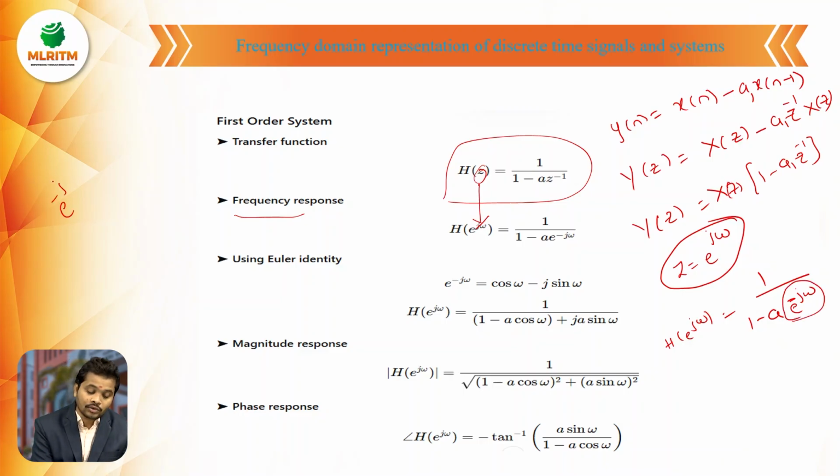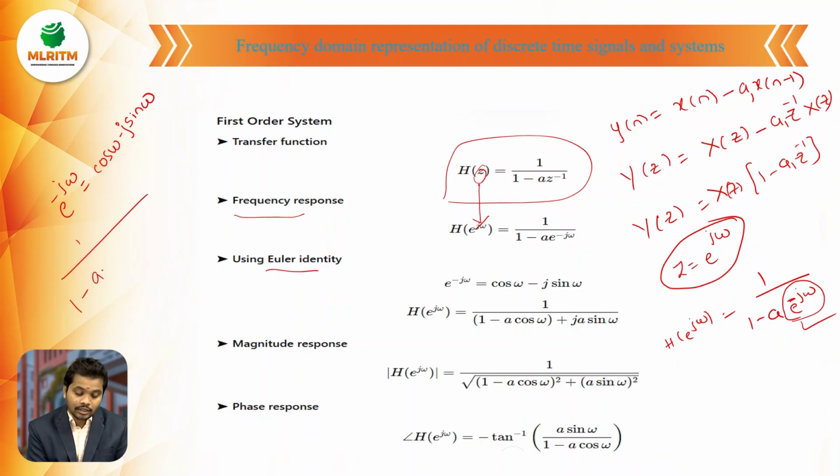Using Euler's formula identity, e power minus j omega can be written as cos omega minus j sin omega. So in place of e power minus j omega, I am substituting cos omega minus j sin omega, and we get 1 by 1 minus a into (cos omega minus j sin omega).